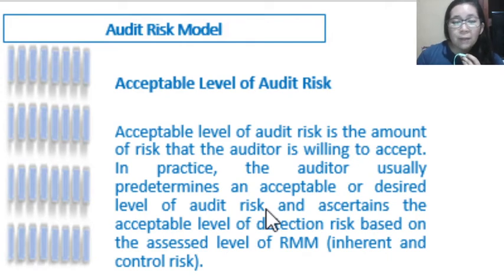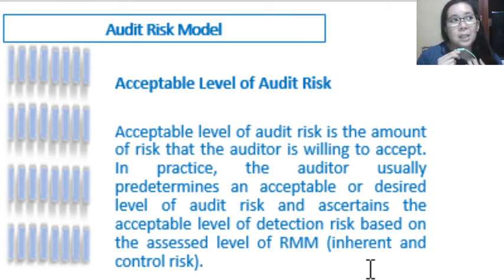So, acceptable level of audit risk. This refers to the amount of risk that the auditor is willing to accept. Normally in practice, the auditor will usually predetermine an acceptable or desired level of audit risk, and he will also ascertain the acceptable level of detection risk based on the assessed level of inherent and control risk.